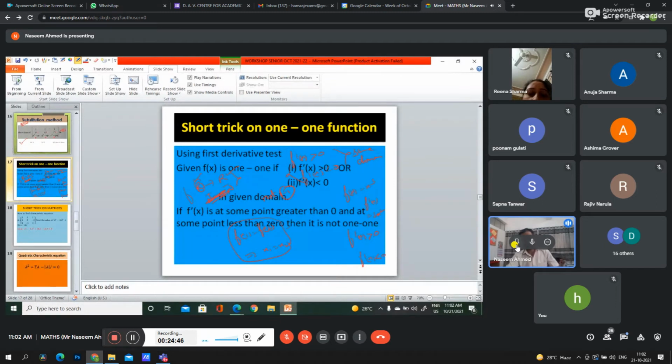If we get the first derivative greater than 0 in the whole domain, this is a one-one function. And in the whole domain, if we get the first derivative less than 0, this is also a one-one function. So this is one of the short tricks for one-one functions.